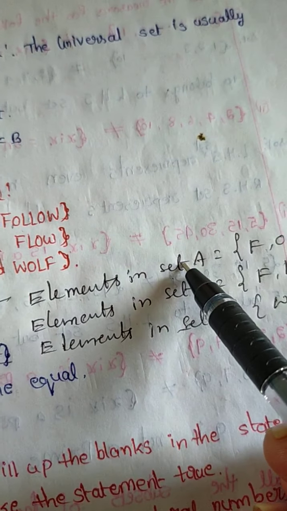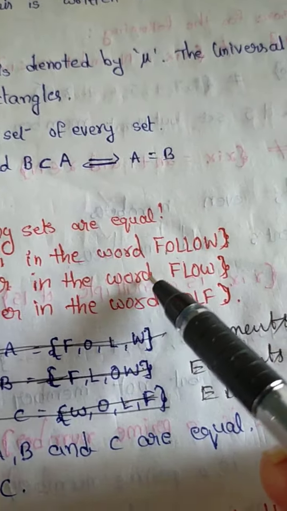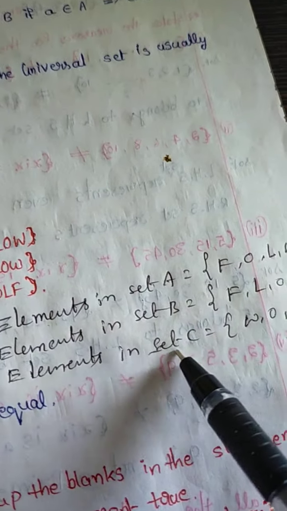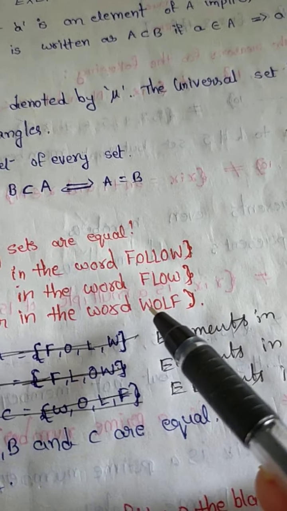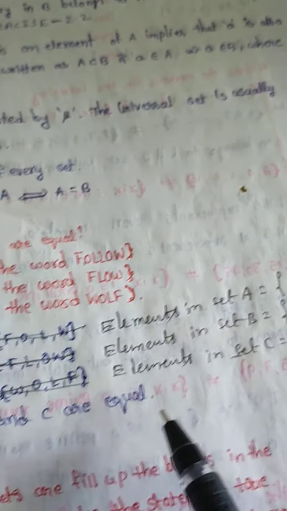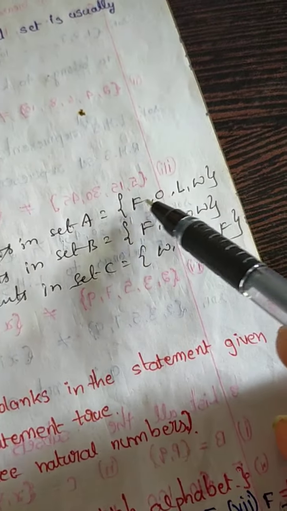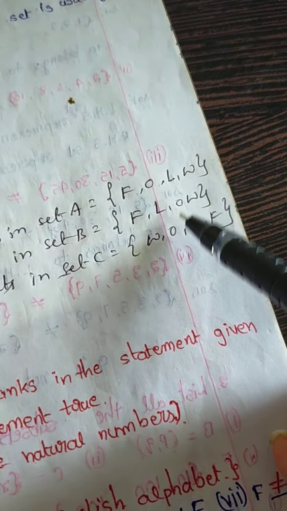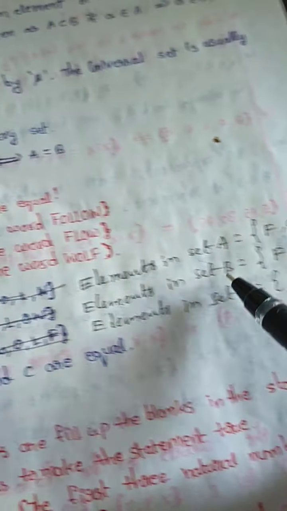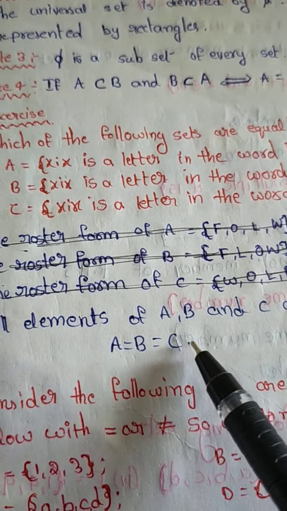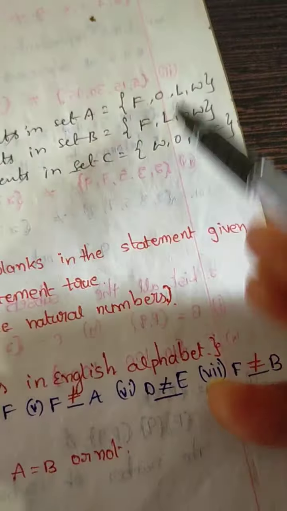All elements in set A. Now all elements in set B. Set B equals F, L, O, W. Set C equals W, O, L, F. All elements of A, B and C are equal, the elements being F, O, L, W. Therefore A equals B equals C. The three are equal.